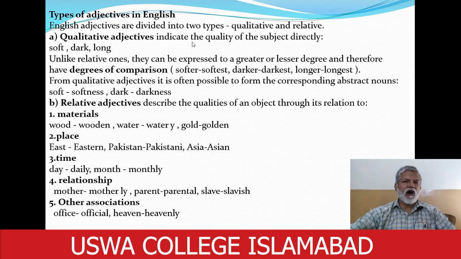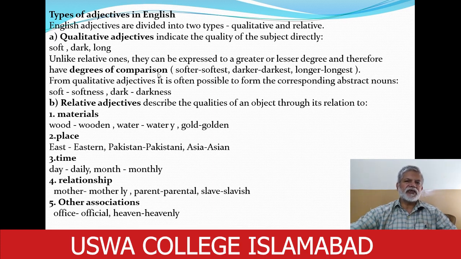For example, soft, dark, long. Now they are qualitative adjectives. Unlike relative ones, they can be expressed to a greater or lesser degree and therefore have degrees of comparison. As you know, adjectives have three degrees.